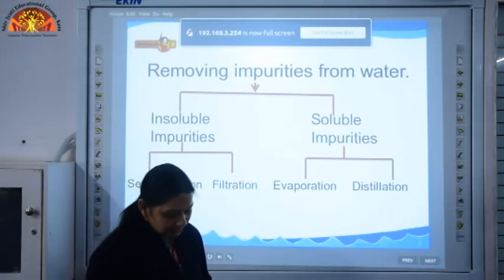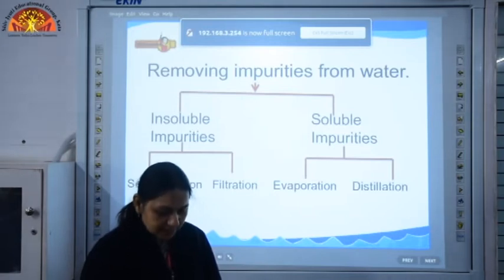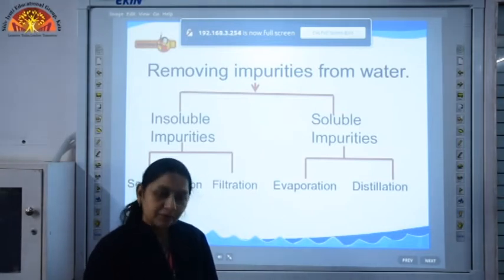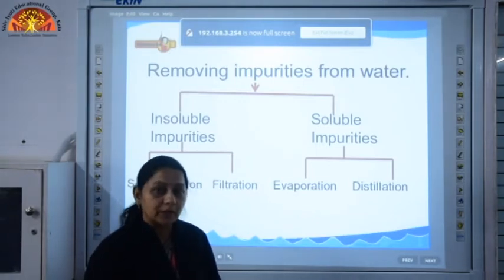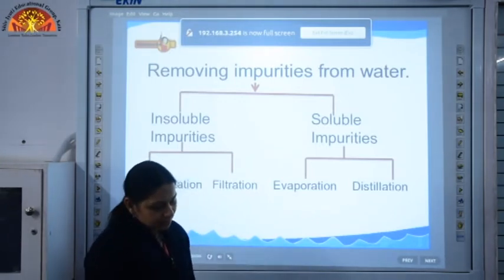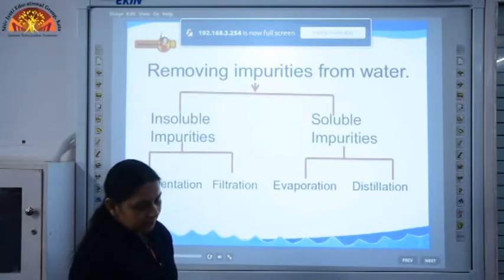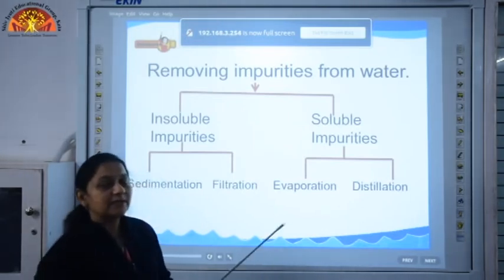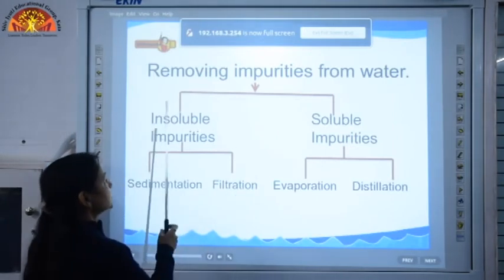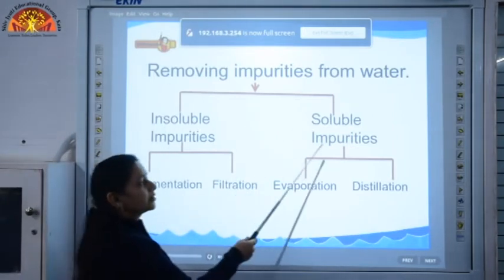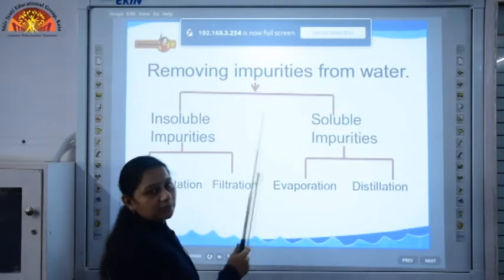So, you can underline the line over here. The substances that make water dirty or unfit for use are called impurities. It is given on page number 102, just after the water topic. So, children, we again have the impurities that are present in water. They are divided into two types, that is insoluble impurities and soluble impurities.